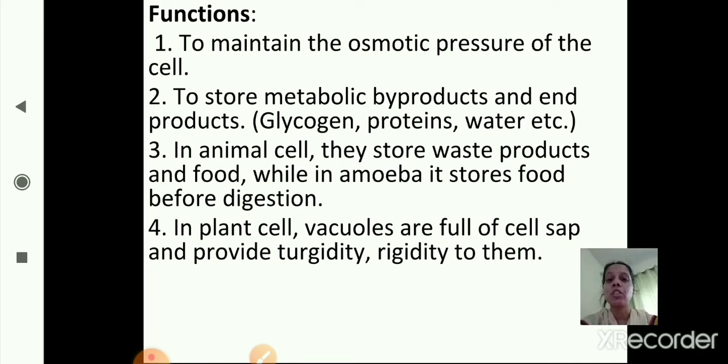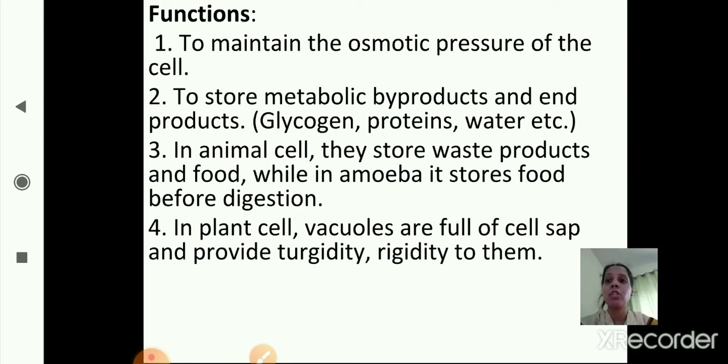These are the functions of vacuoles. The first one is to maintain the osmotic pressure of the cell. Osmotic pressure means the pressure which is applied to the solution to stop its fluid movement. So this is the first function, to maintain the osmotic pressure of the cell.